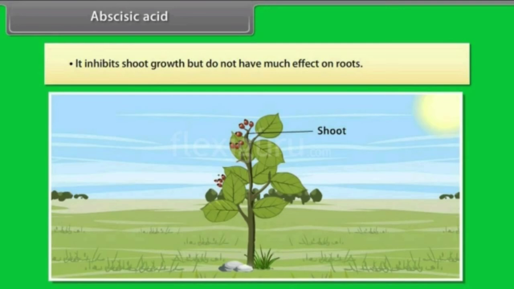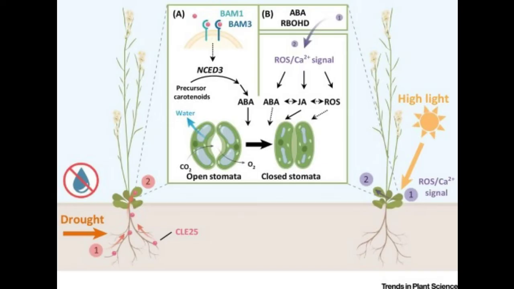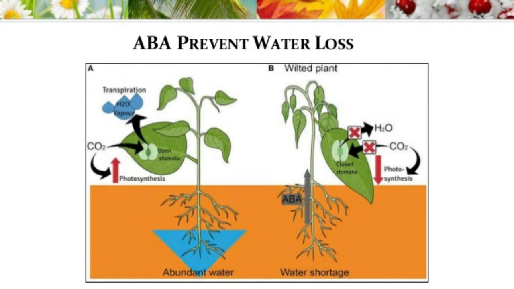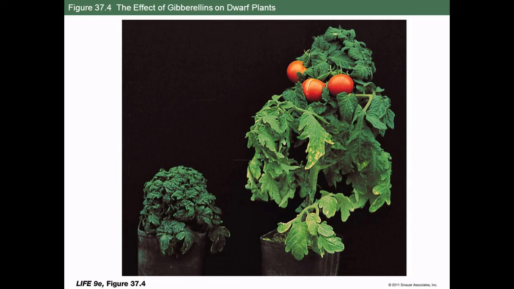Physiological effects of abscisic acid. ABA promotes the process of abscission, that is separation of leaves, flowers and fruits from the branch. Number 2, during water stress and drought conditions, ABA causes stomatal closure. Number 3, ABA promotes senescence in leaves by causing loss of chlorophyll. Number 4, ABA induces bud dormancy towards the approach of winter in trees like birch. Number 5, ABA is a powerful inhibitor of lateral bud growth in tomato.